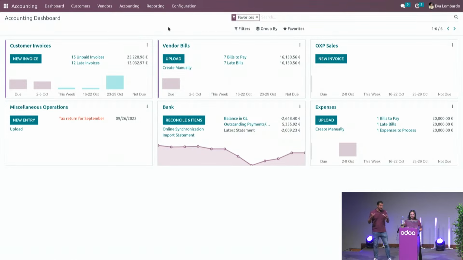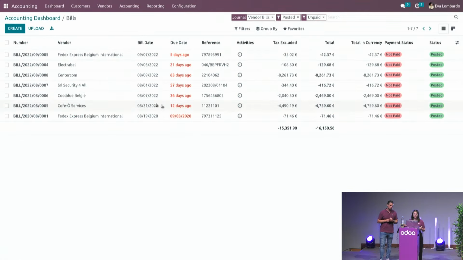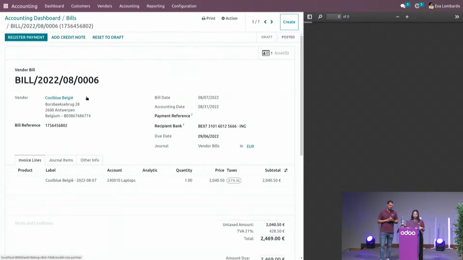Okay, thanks, Eva. That was cool, but I saw in all your bills there was one from Coolblue. Sometimes this is for an asset. I don't know if it's the case over here, but if it's the case, can you show us the link with asset management in Odoo? Yeah. So let's dive into the new bills that we confirmed. So I'll just dive into the Coolblue one.